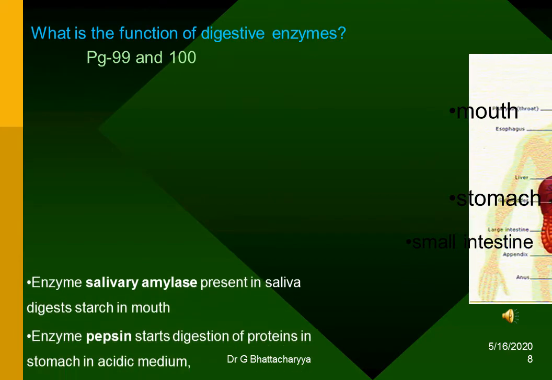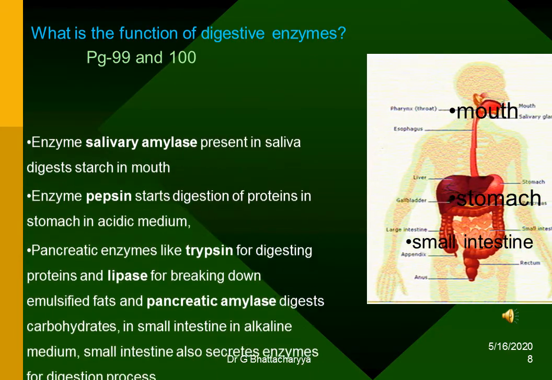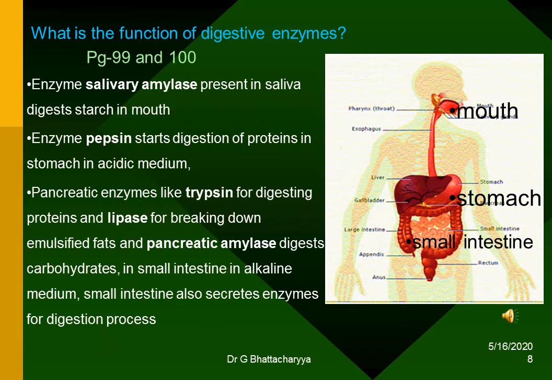What is the function of digestive enzymes? Enzyme salivary amylase present in saliva digests starch in mouth. Enzyme pepsin starts digestion of proteins in stomach in acidic medium. Pancreatic enzymes like trypsin for digesting proteins, lipase for breaking down emulsified fats, and pancreatic amylase digests carbohydrates in small intestine in alkaline medium. Small intestine also secretes enzymes for digestion process.